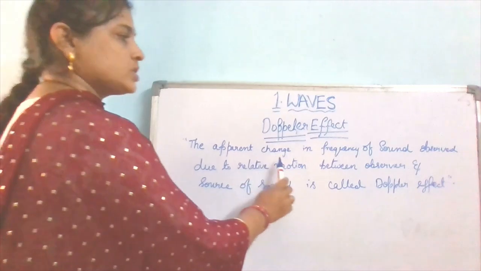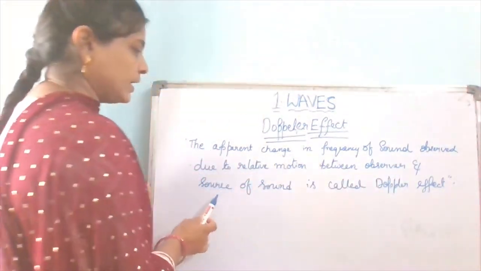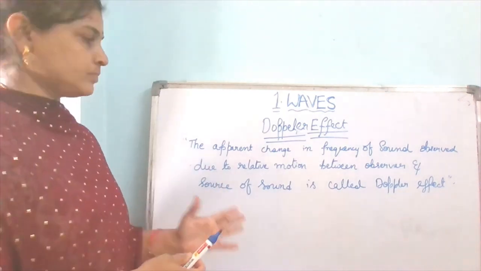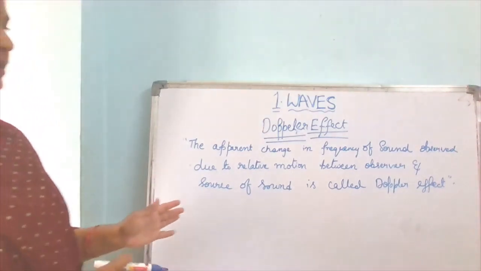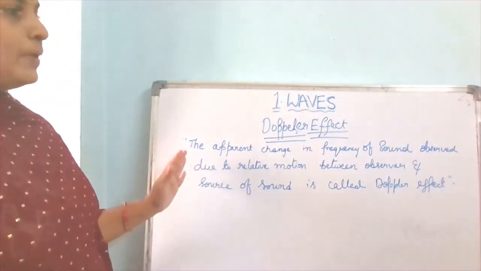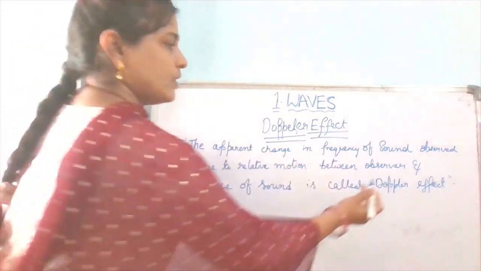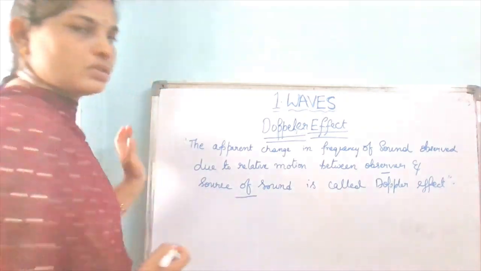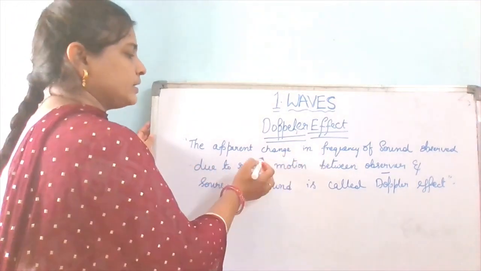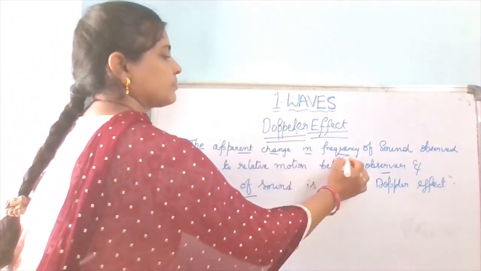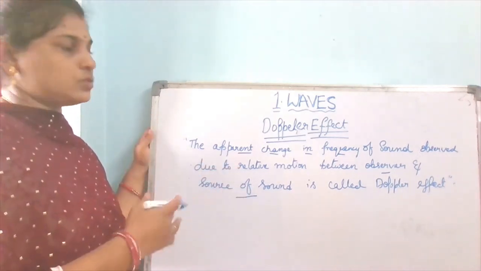So this Doppler effect is because of relative motion between observer and source of sound. These two terms are important, and for the apparent change in the frequency of the sound, we have to find out that change.